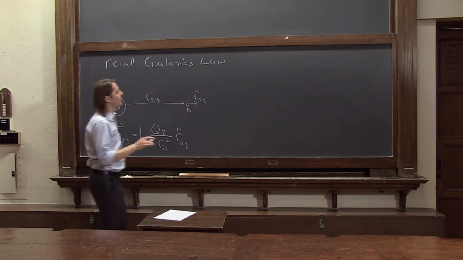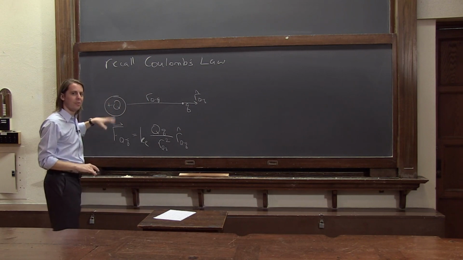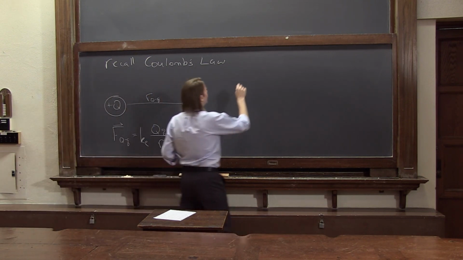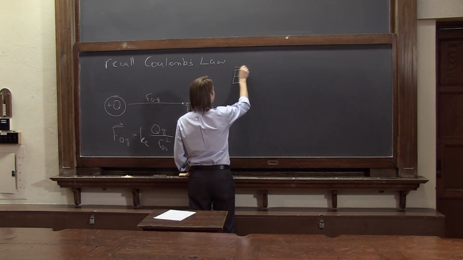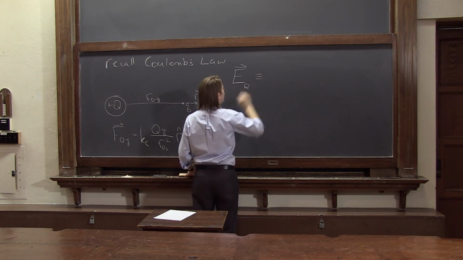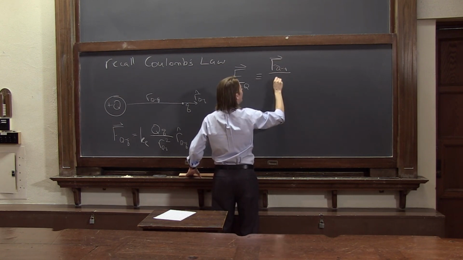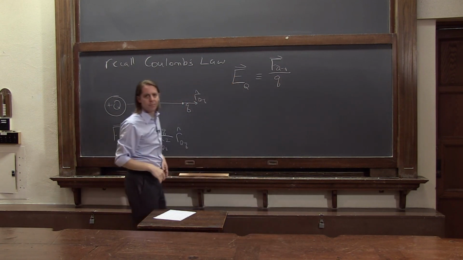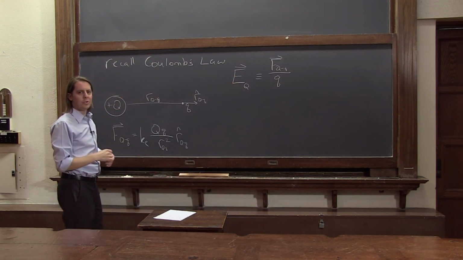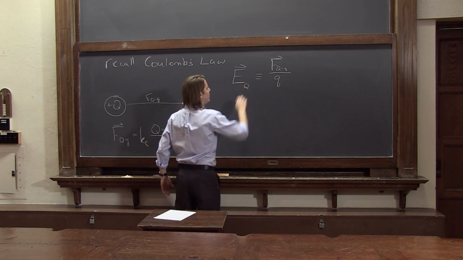Now let's think in terms of the electric field, the electric field generated by this big charge. Thinking from our last lecture, we're going to get the electric field of big Q. It's defined to be the force that big Q would apply to this little charge divided by the little charge. Remember, it's the force per unit charge. That was our definition of the electric field. Now you'll notice I've changed our notation a little bit. I didn't put big Q, little q.